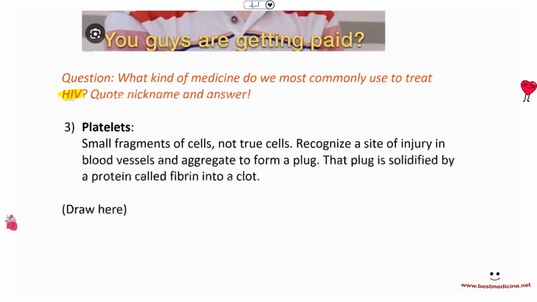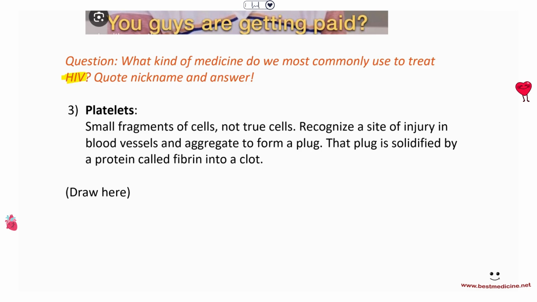And next up we have platelets. Okay, so platelets are small fragments of cells. These are not true cells. These are small fragments of cells, again, made in the bone marrow by the adult stem cell. What they do is they recognize a site of injury in blood vessels and aggregate to form a plug. And then that plug is eventually solidified by a protein called fibrin into a clot.